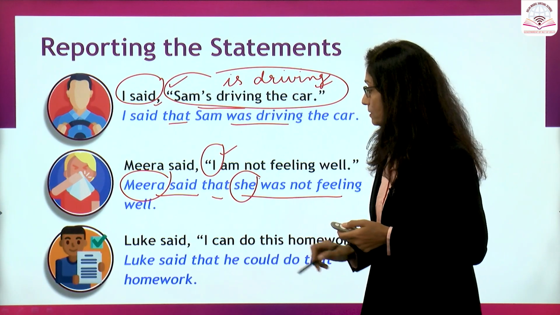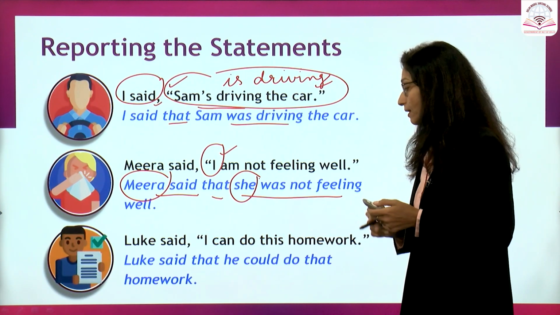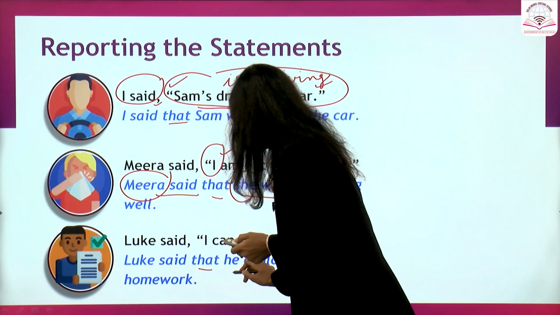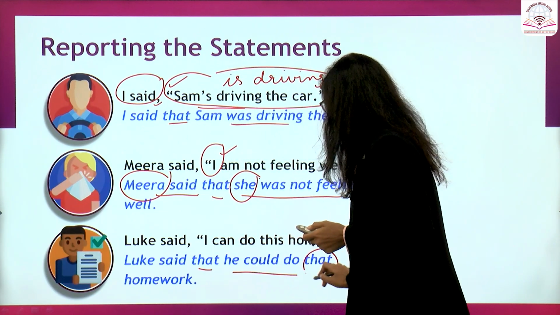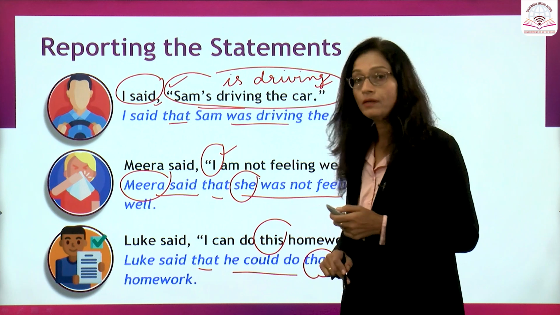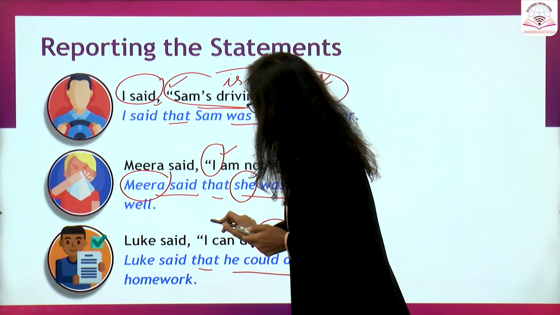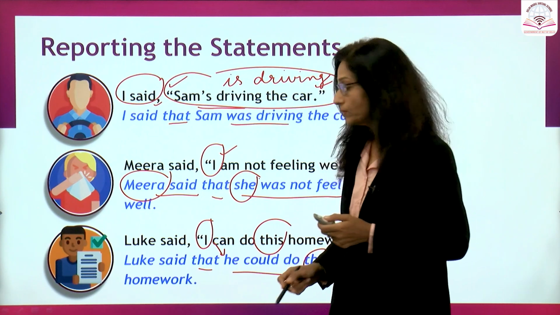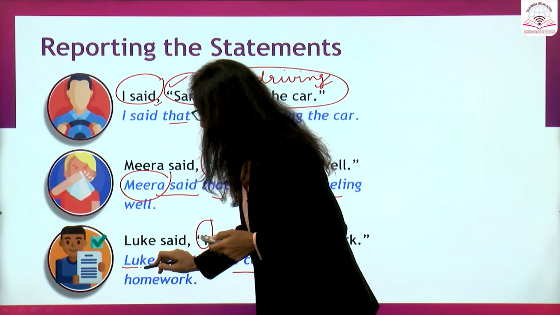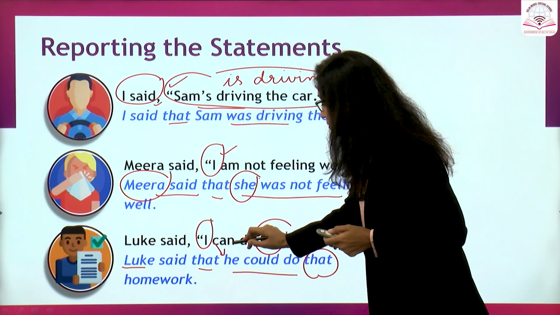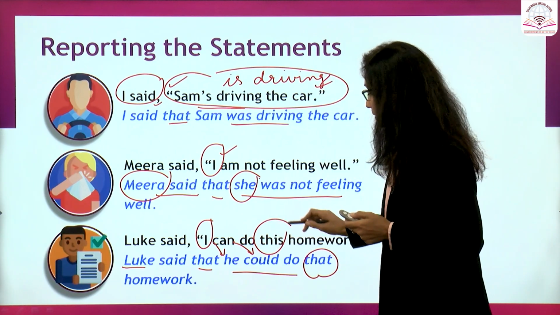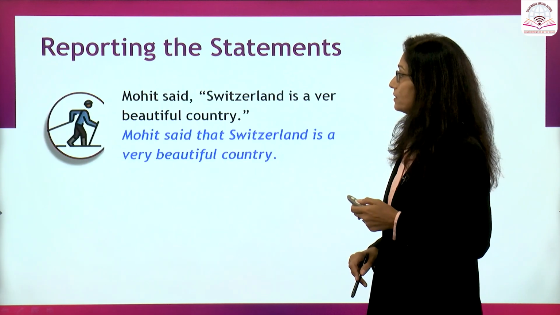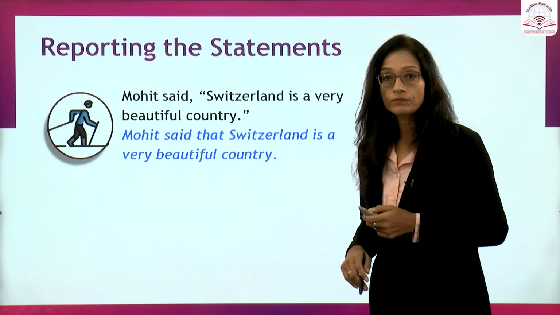The next sentence, Luke said, I can do this homework. Luke said that he could do that homework. Now here what we have done is I has changed into he according to the speaker, and the speaker is Luke. Can has changed into could. This has changed into that. Let us take a look at the next set of sentences.